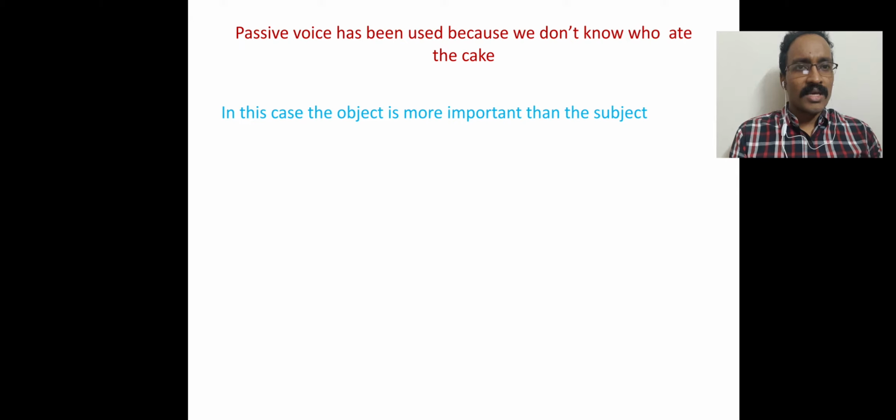And in this case the object is more important than the subject, because the subject is unknown to you, or you want to hide the subject, or you don't want to mention who ate the cake, and therefore the object is more important than the subject.